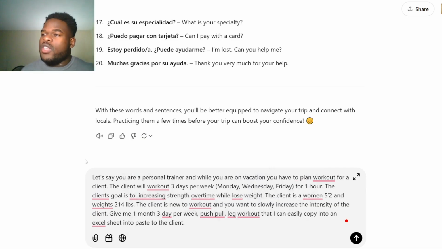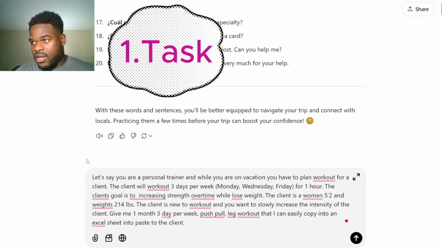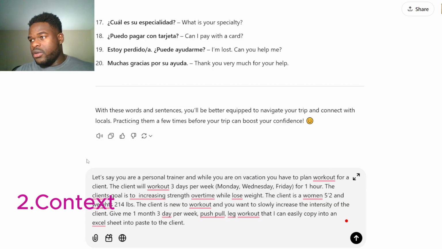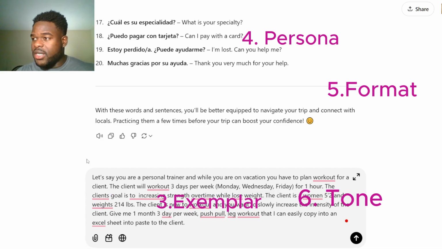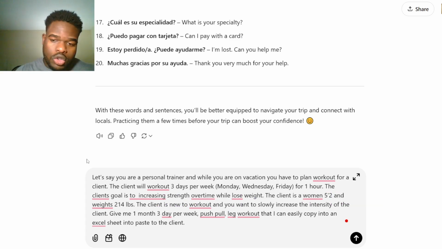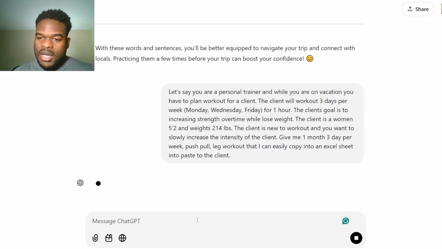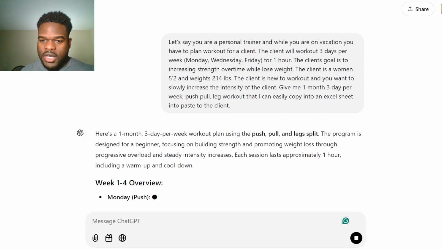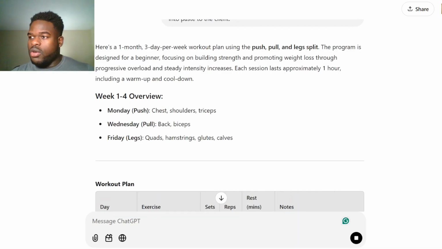So we're using all 6 context clues for ChatGPT here again. ChatGPT is the personal trainer. The context is we have a new client. What do we need to be solved? What we need solved in this case is making sure we help the client start lightly with her workout, increase strength over time, and lose weight over time. So all this context and these clues are helping you. Now we can press enter. It doesn't even have to be perfect. The grammar, you see red all over it, but the key idea is prompt engineering, and I'm showing how ChatGPT can help you in your professional life, your daily life, and your vacation.